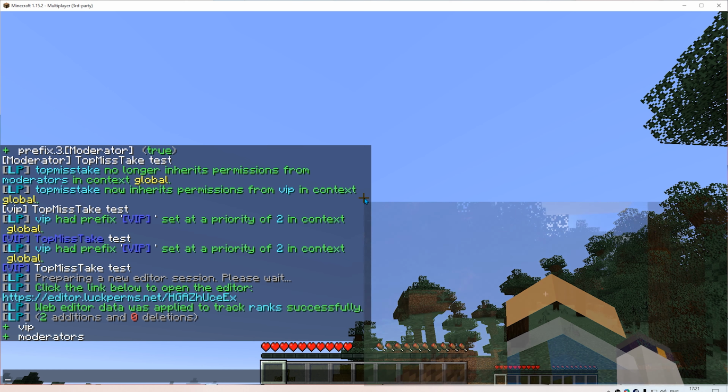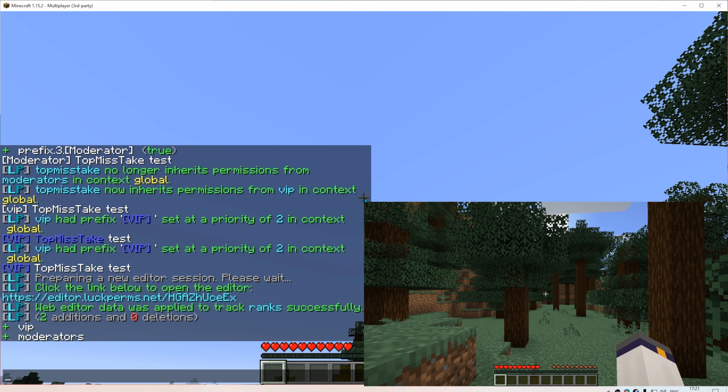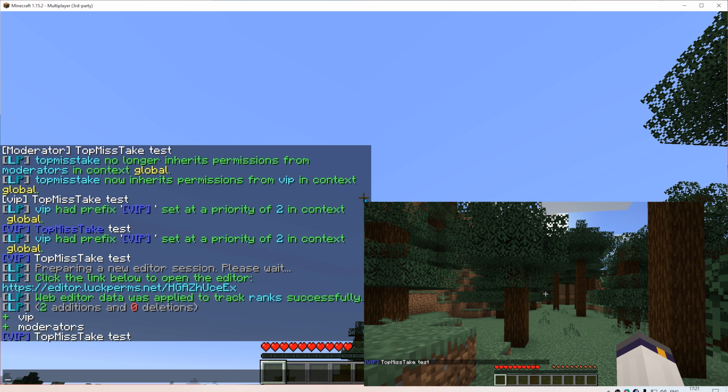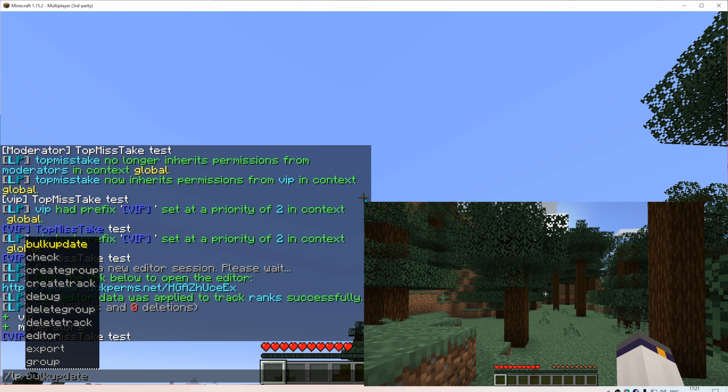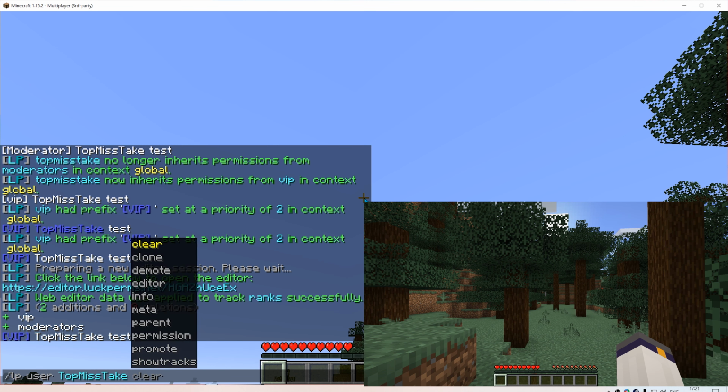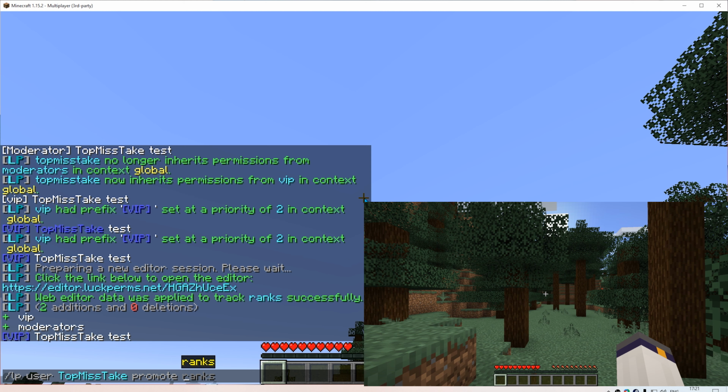Okay, now, if Top Mistake types a message, obviously he's still in VIP. But now, all I have to do to make him inherit from the moderators group is simply promote him. To do so, I can do /lp user top mistake promote and then the name of the track. Why do I have to specify a name? Because Top Mistake can be a member of multiple groups, many of which are linked to different tracks. So I have to specify the track name in order for LuckPerms to know what group he should be moved to.